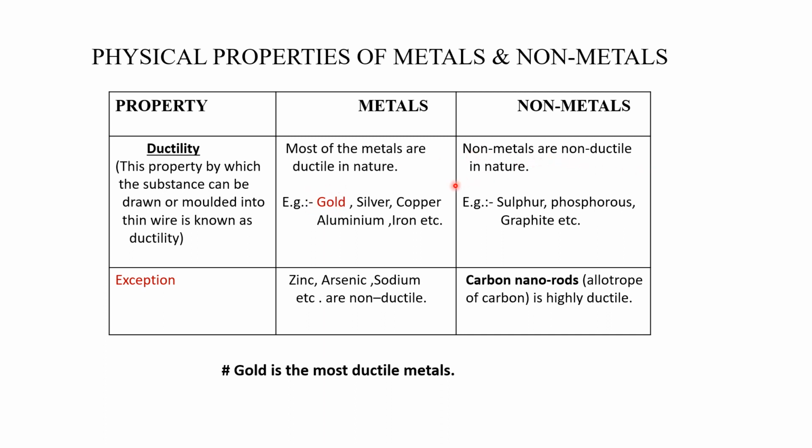Now non-metals are non-ductile in nature. The examples are sulfur, phosphorus, graphite. So these are non-ductile non-metals. Again there is an exception. In case of metals, zinc, arsenic, sodium are non-ductile metals. Now what about non-metals? Carbon nanotubes, an allotrope of carbon, are highly ductile. They are so thin that they are not even visible to the naked eye. Among metals, the most ductile metal is gold, as I have already explained.